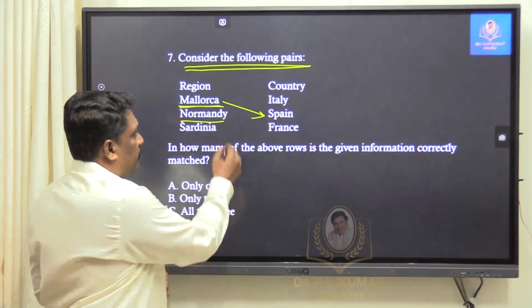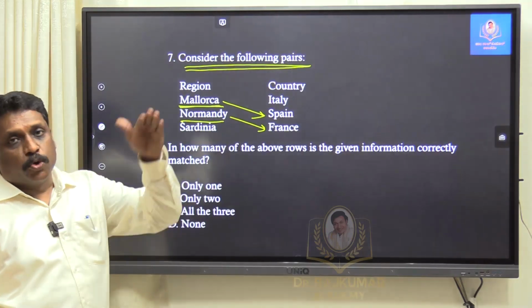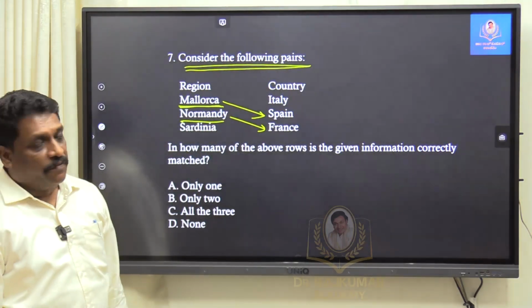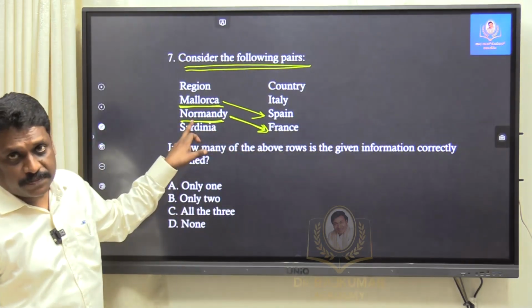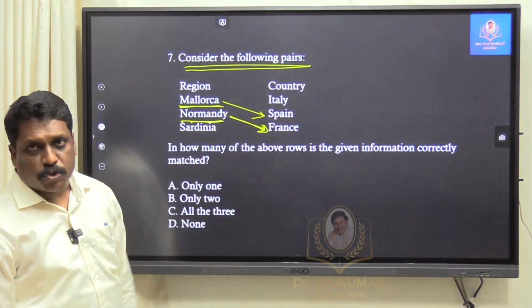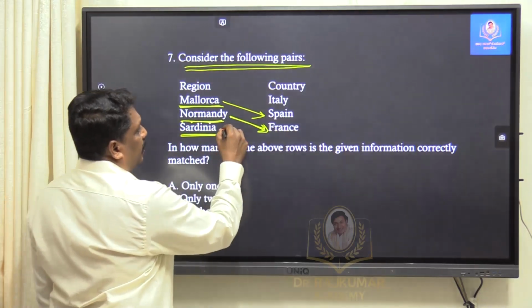Then they have given Normandy. Normandy is a part of France, right? Normandy is part of France, very close to the English Channel. Very close to the Dover Strait, I will be having this Normandy, which is part of France. Okay, but they have matched it with what? Spain.